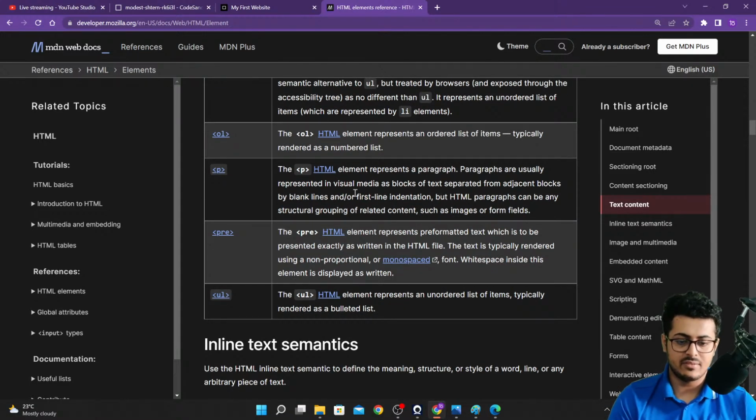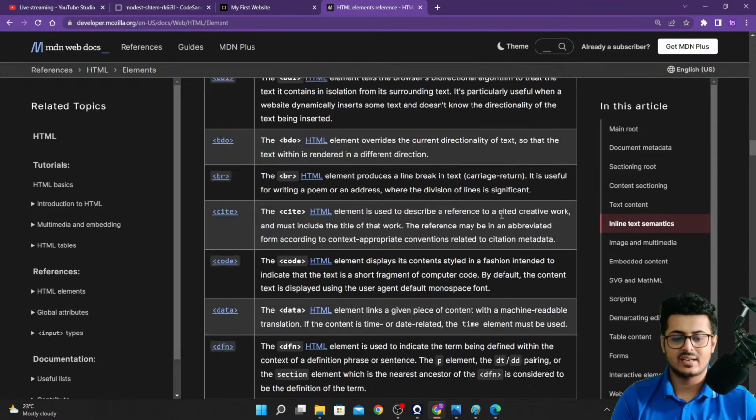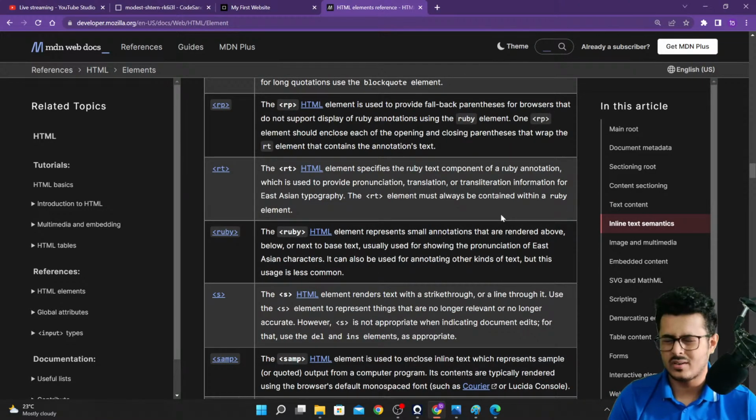For example, the paragraph tag represents a paragraph. Paragraphs are usually represented in visual media as blocks of text separated from adjacent blocks by blank lines or first-line indentation, but HTML paragraphs can be structural groupings of related content such as images or form fields. So you can go through the entire reference. It contains almost, not almost, every single tag that you can use in HTML. So this is a good reference for you guys. You can definitely take that into consideration. That is the MDN web docs, or MDN references, guys.